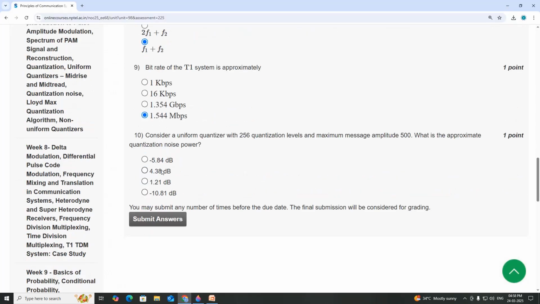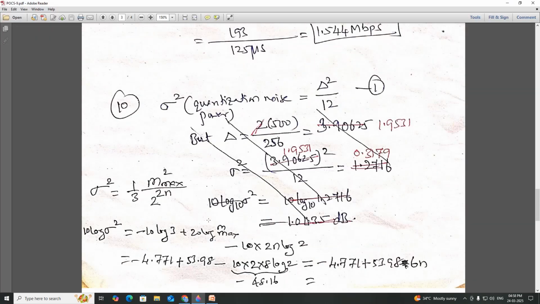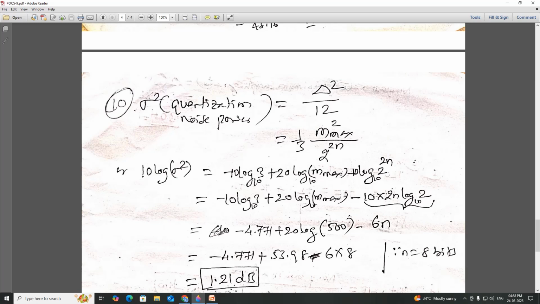Last one. Consider a uniform quantizer with 256 quantization levels and maximum message amplitude 500. What is the approximate quantization noise power? So tenth one: quantization noise power is delta square by 12, where delta is the step size. This can also be written as 1 by 3 m max square by 2 power 2n.